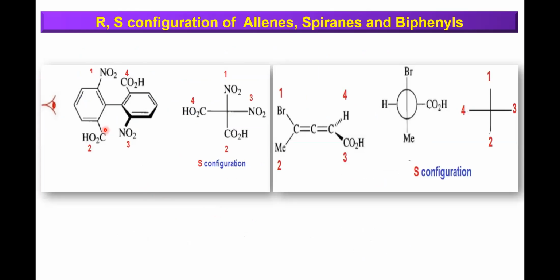Similarly for biphenyls also you will be giving like this. So therefore, if you look at top 1, bottom 2, then left you have 4, right you have 3. So naturally 1, 2, 3, anti-clockwise is S configuration. Similarly, you can say for other compounds.